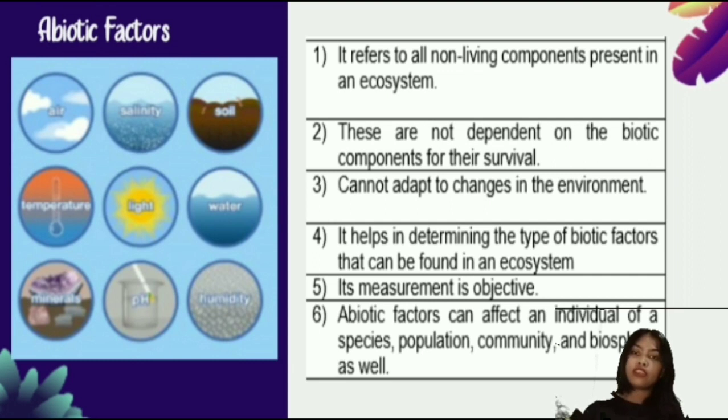So the second factor is the abiotic factors. So number 1, it refers to all non-living components present in the ecosystem. So as the biotic factors are the living components, the abiotic factors are the non-living components, which means they don't have lives, and meaning there are no lives involved in this factor. Number 2, these are not dependent on the biotic components for their survival. So the abiotic factor can survive on its own without the help of the biotic factors because the abiotic factors are non-living things.